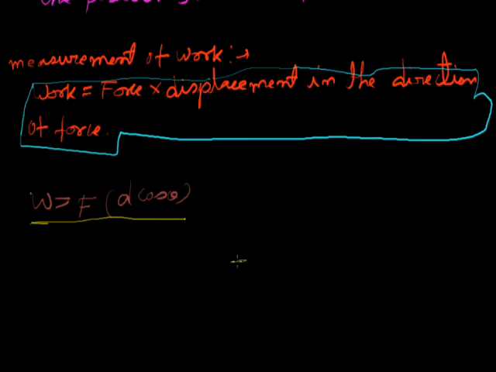Suppose this is your displacement and this is the direction of the force, and we take a component of the displacement in the direction of force, which is d cos theta. So this is very clear.